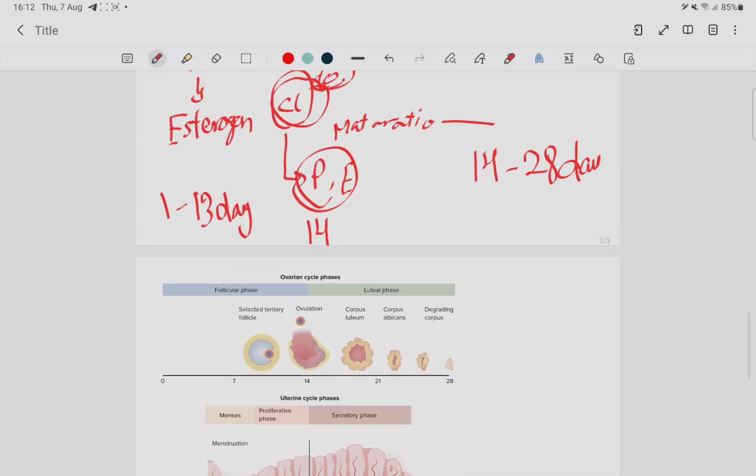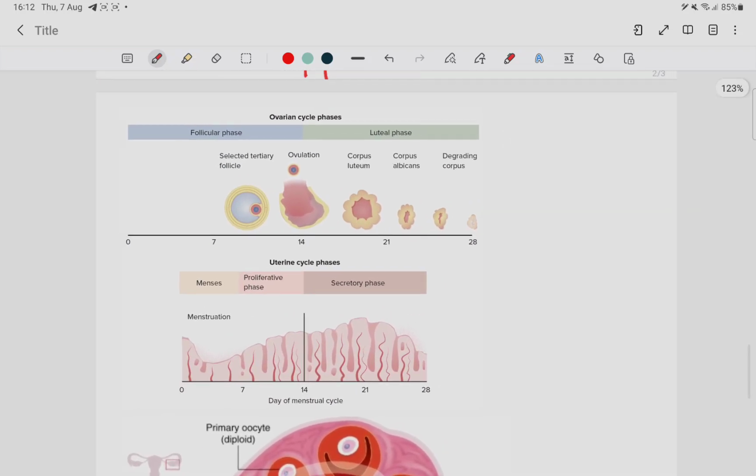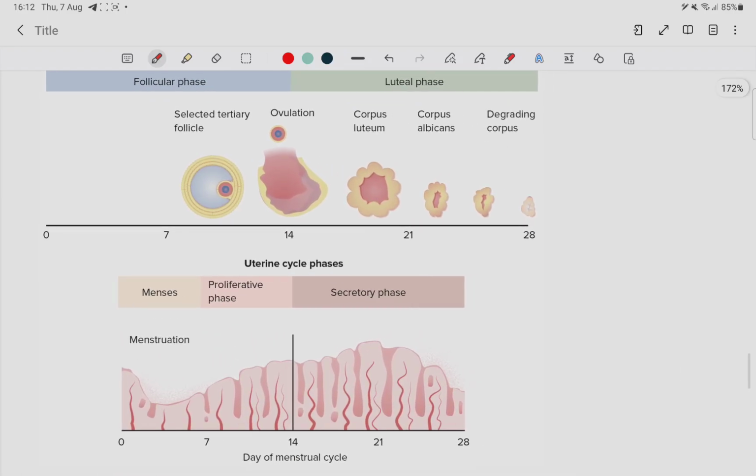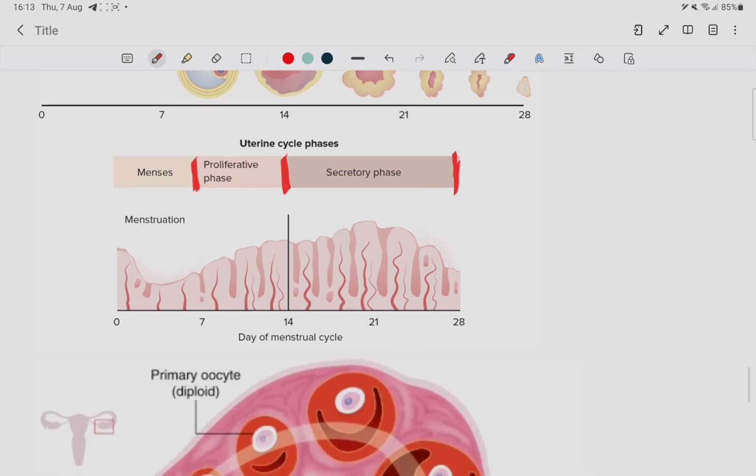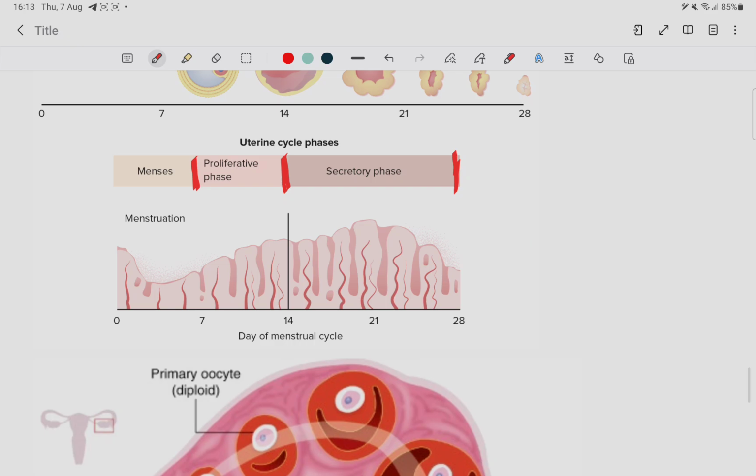And let's talk about that in this diagram. Okay, this is the menses, and this is the proliferative phase, and this is the secretory phase. Okay, during menses there is bleeding. This bleeding is due to no fetus being present, so the uterine body will shed and the menses will occur. And there is the proliferative phase, in which LH